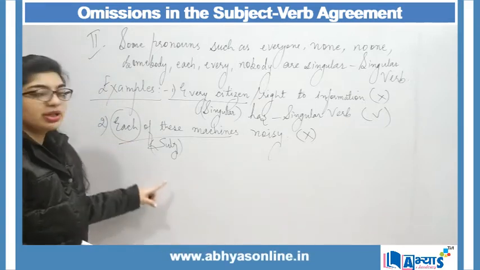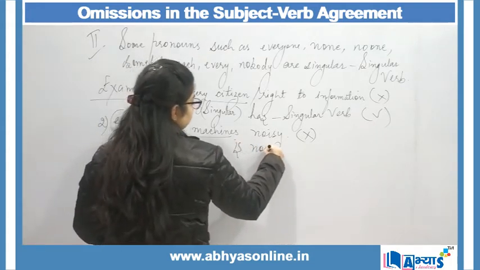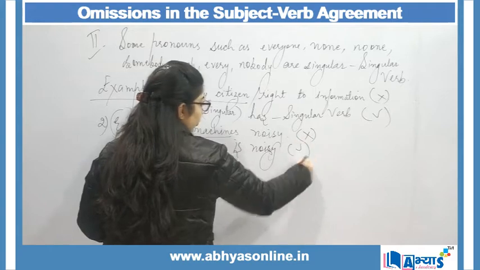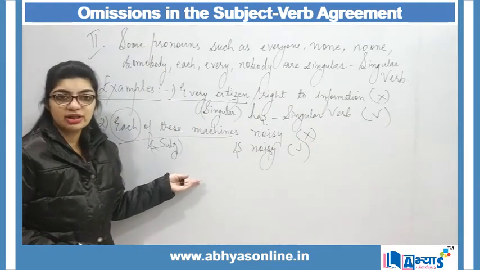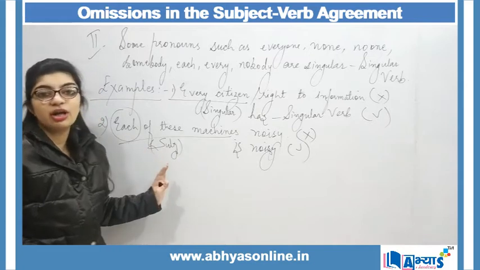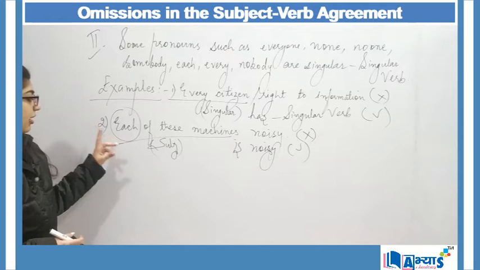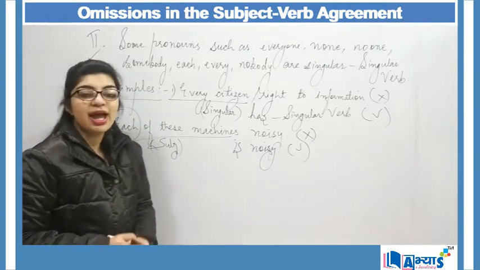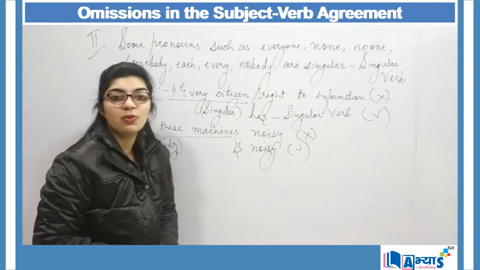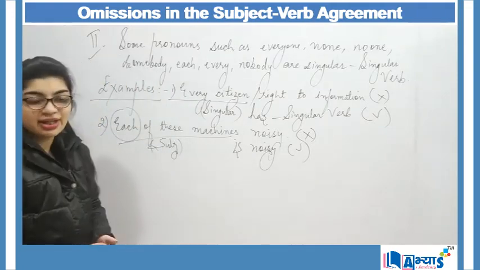The subject here is singular, so I will say "is noisy." Please focus on this rule, because most people go wrong here as the rules are not clear to them. Please understand these rules properly. Each, every, nobody is singular, and with a singular subject we will always be using a singular verb. So this was the second area.